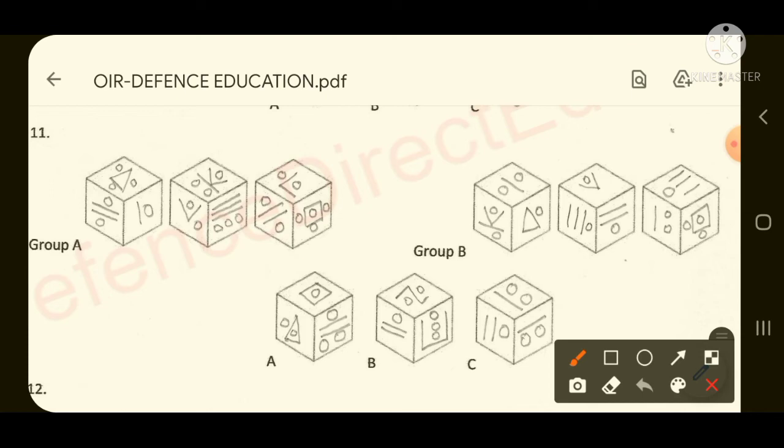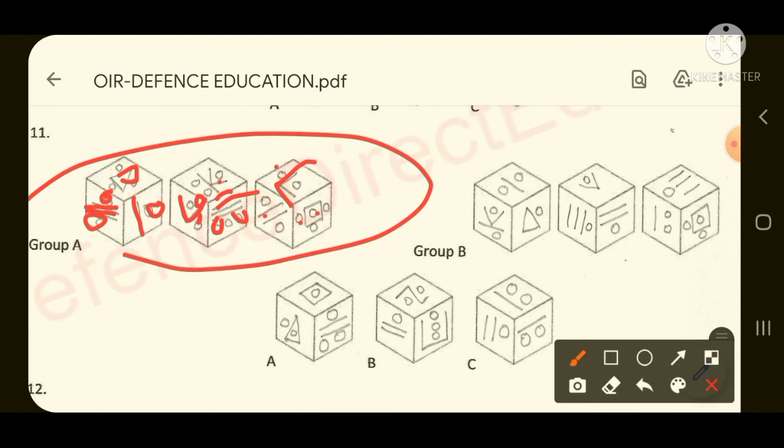and if you look at the pictures mentioned on each face of the cube very carefully, you will find that the number of polygon sides is equal to the number of circles. For example, here 2 polygons are drawn, that is 2 lines, so 2 circles are there. Here 1 line, so 1 circle. Here 3 lines, so 3 circles. 2 lines, 2 circles. 3 lines, 3 circles. 2 lines, 2 circles. 2 lines, 2 circles. 4 lines, 4 circles. This is the number of lines equal to the number of circles in group A.